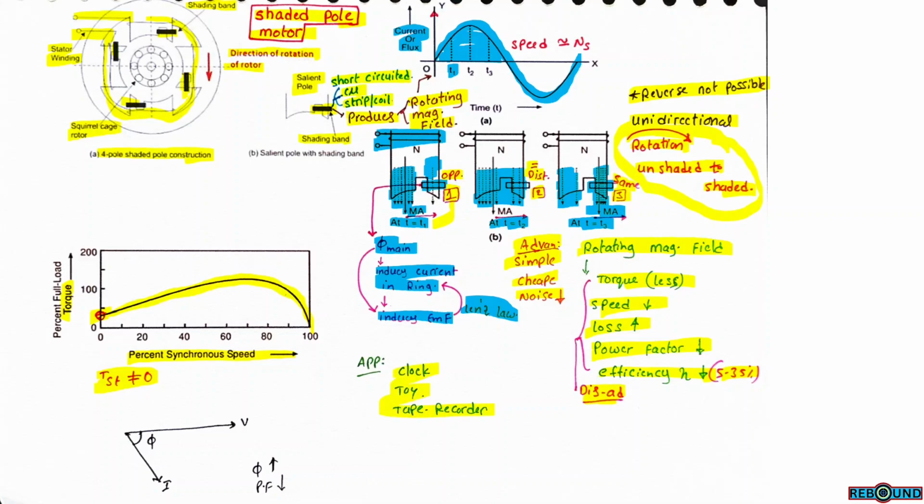If you check the vector diagram, there is only supply voltage and only load current. So phi is the angle between supply voltage and load current. There is no requirement of auxiliary winding. There is only the main winding. The main winding carries the current, load current I. So phi is high, so power factor is low.